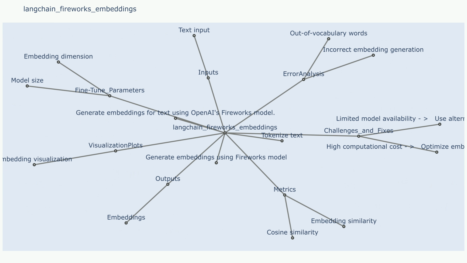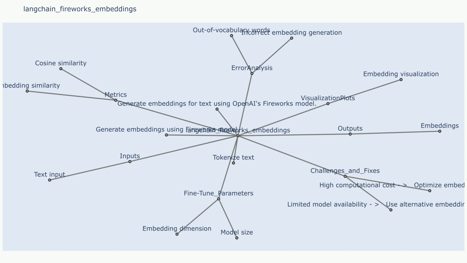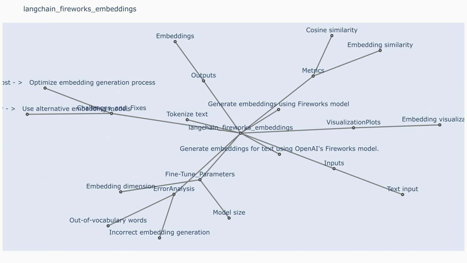Visualization plots. t-SNE, t-distributed stochastic neighbor embedding: this technique allows for visualization of high-dimensional embedding vectors in a 2D or 3D space, facilitating visual exploration of text similarities and relationships. Fine-tune parameters. Learning rate controls the step size during the model training process. Batch size determines the number of data points used in each training iteration.